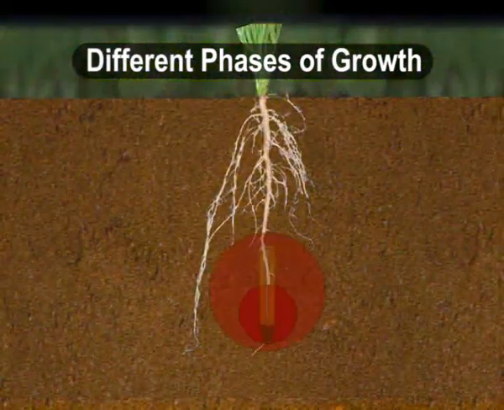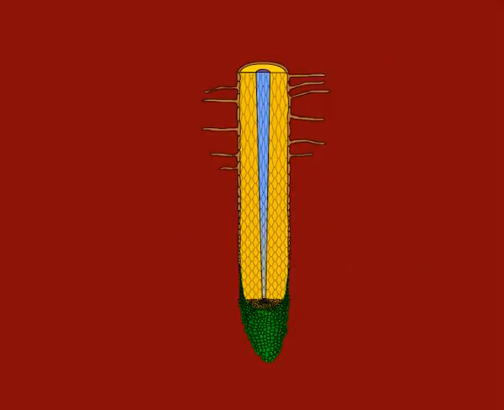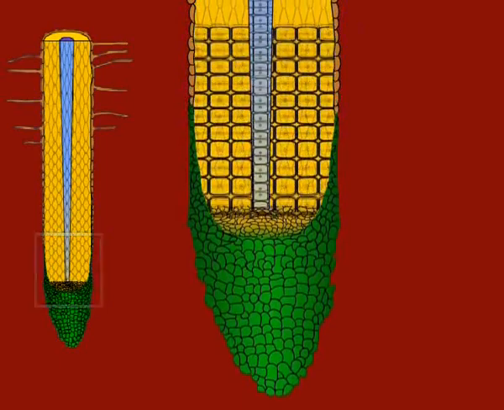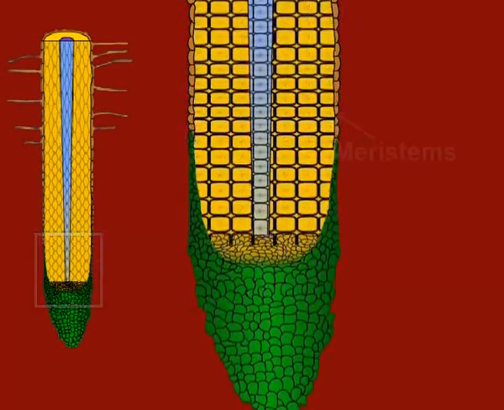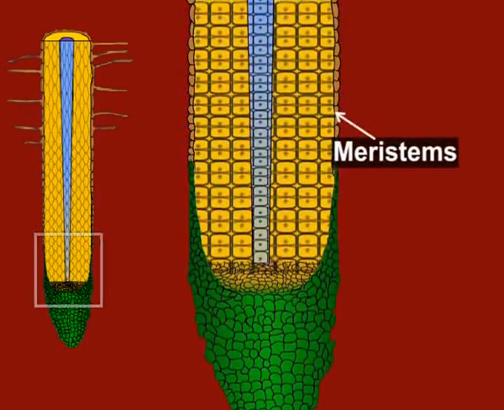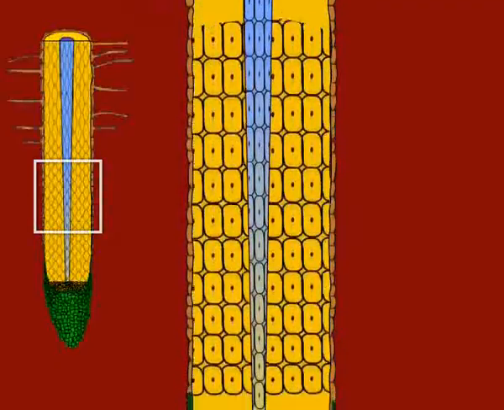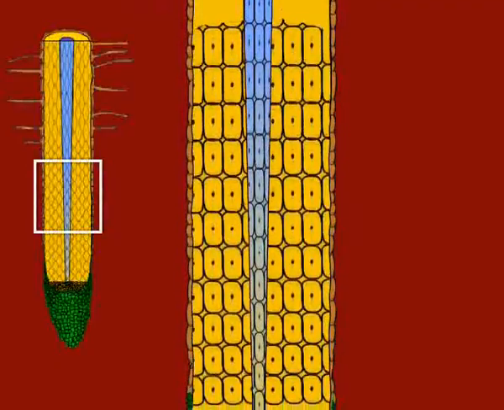Now we will talk about different phases of growth. The plant is a community of different cell types formed by cell division and subsequent differentiation. The actively dividing or meristematic cells localized in regions called meristems retain their ability to divide repeatedly and give rise to new cells throughout the life of a plant.